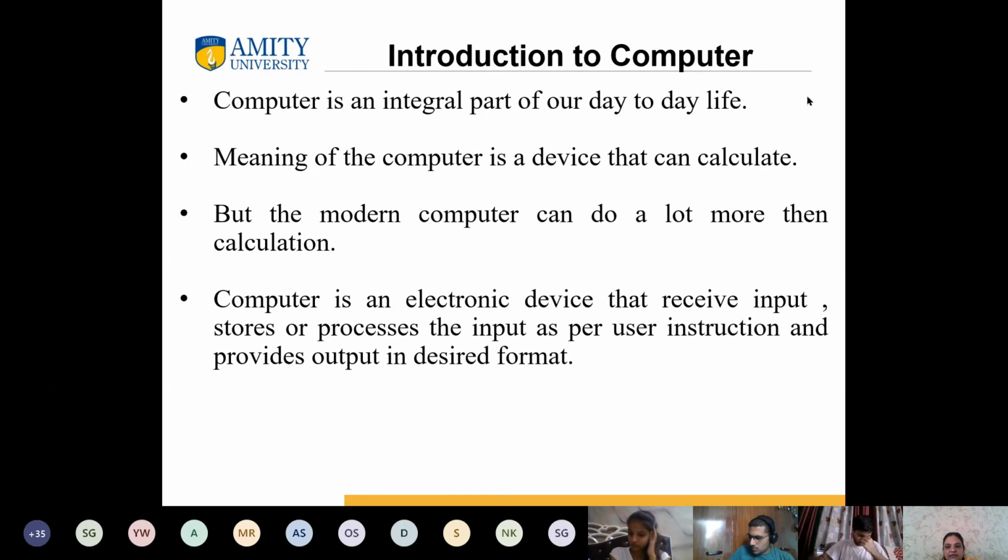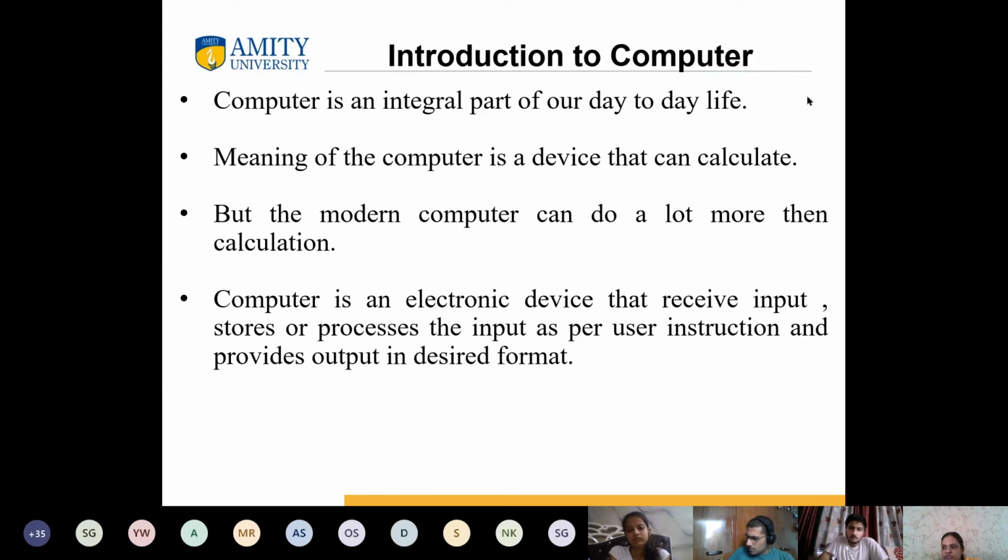So as far as its definition is concerned, we all know that it is an electronic device which is operating under the control of certain instructions that we write or that we execute in our memory, and which is taking certain input from the user and processing that data according to certain rules, according to certain instructions, and produces output out of it. And we can also save that information for future use.